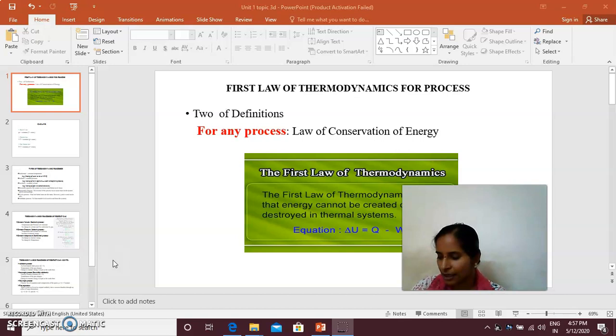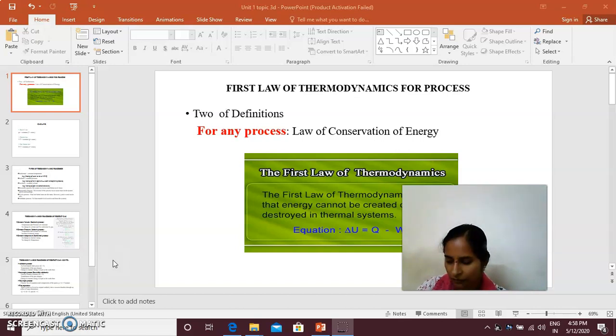That is, energy cannot appear from nothing, and it cannot convert into nothing. If one type of energy is lost, another type of energy will be created, will be converted. It will not go anywhere. This is what is talked about in the first law of thermodynamics.